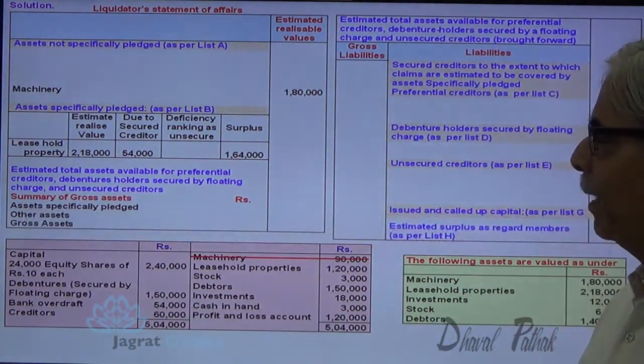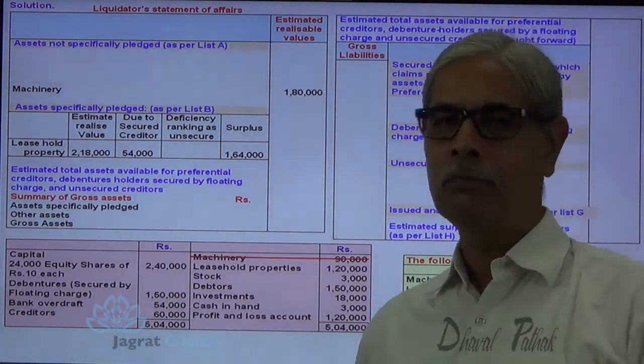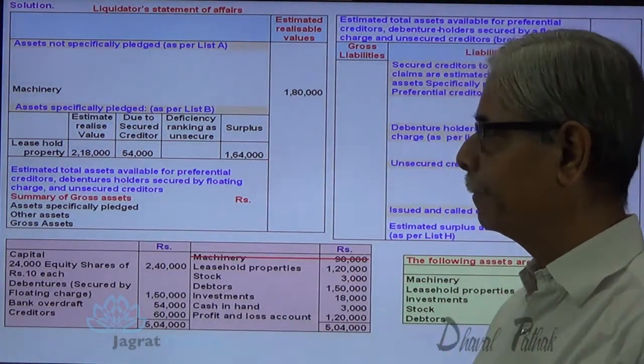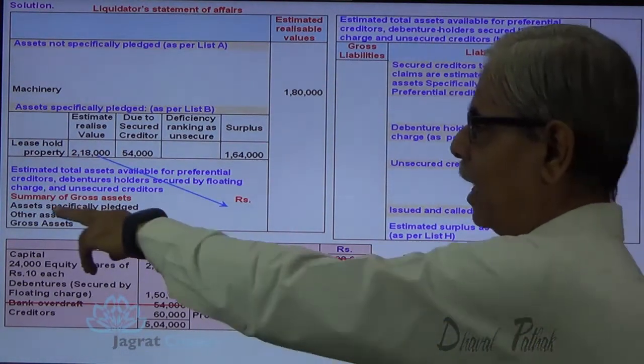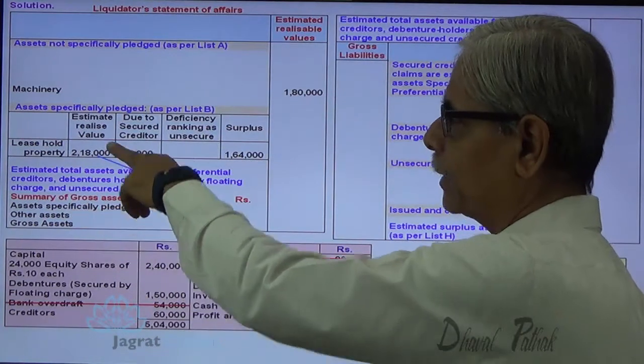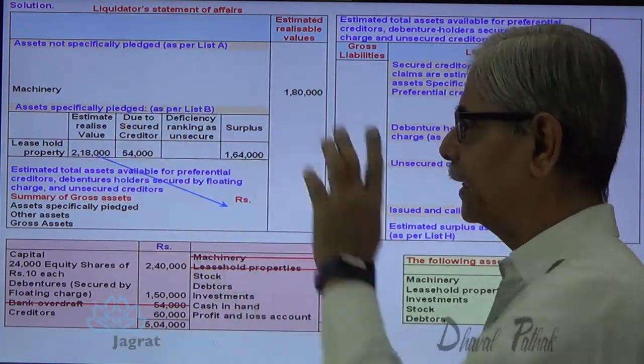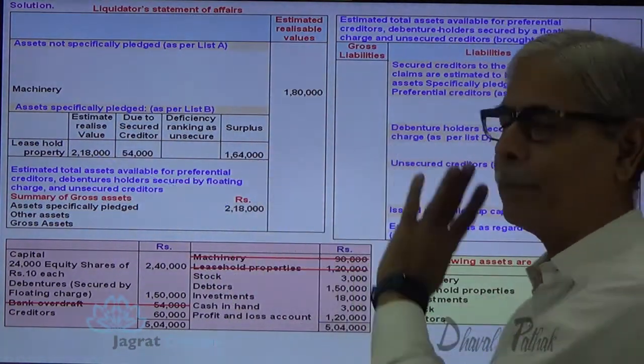Now, after recording these things, just understand: assets specifically pledged, its gross realizable value. So 2,18,000 is the gross realizable value. This is a reporting requirement.